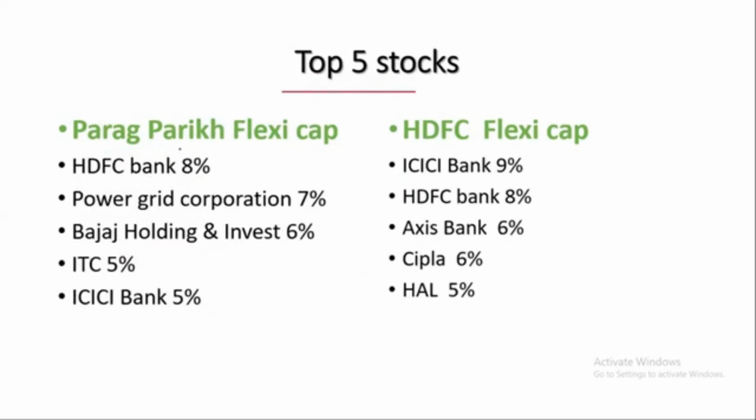If you look at the top 5 stocks in Parag Flexi Cap Fund, 8% of allocation is into HDFC Bank, 7% into Power Grid Corporation Limited, 6% into Bajaj Holdings and Investment Limited, 5% into ITC, again 5% into ICICI Bank. In the HDFC Flexi Cap Fund, 9% is into ICICI Bank, 8% into HDFC Bank, 6% into Axis Bank, 6% into Cipla, 5% into HAL, Hindustan Aeronautics Limited. Both funds have the same amount of allocation to HDFC Bank.